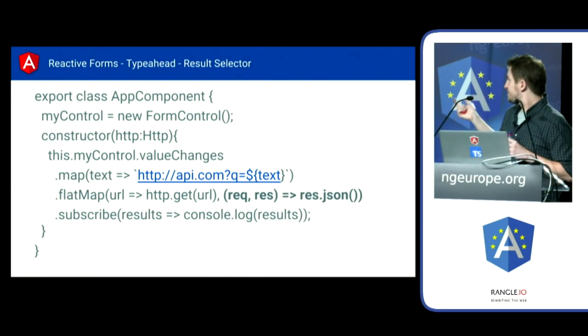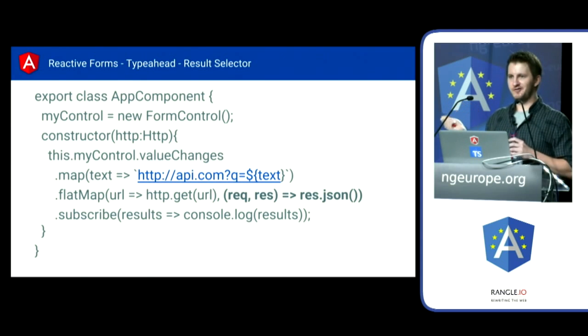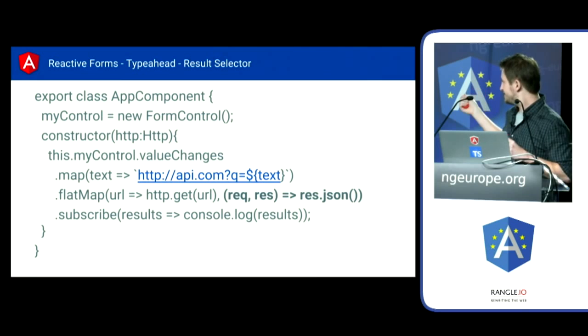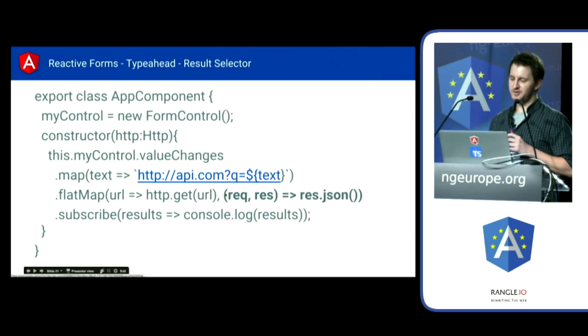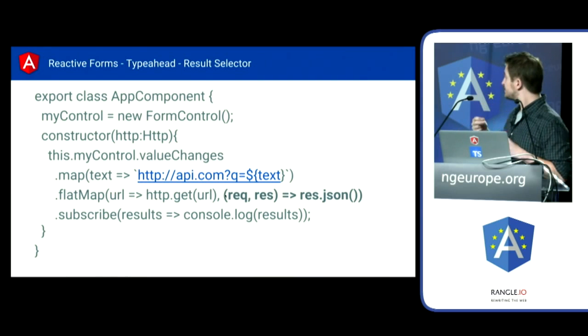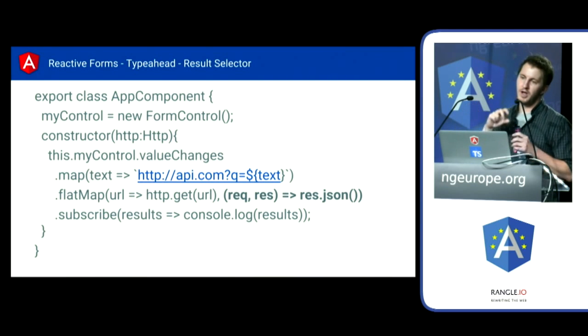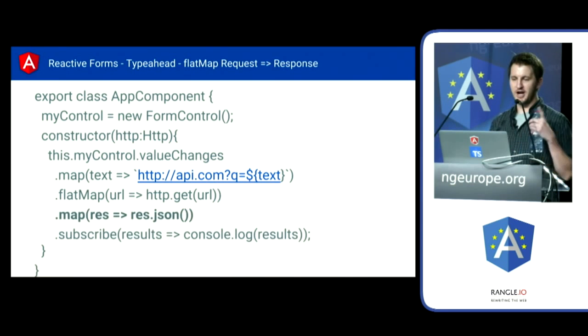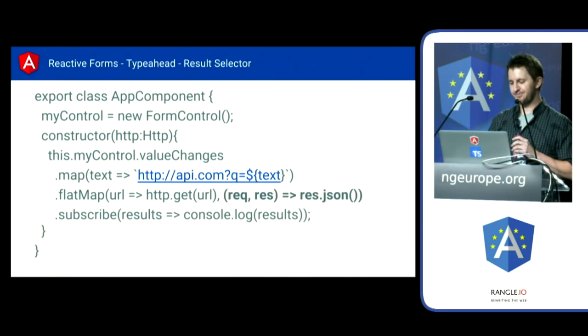Just a little trick, if you've been doing this before: Ben Lesh, who does all of our RxJS stuff, always yells at me because I forget to show this slide on stage, so I'm going to show it today. FlatMap has this really neat second property here, which allows you to do what's called a result selector. This allows you to do an extraction, a transformation inside of FlatMap. So it just saves you from writing this extra line of code, right? So again, top to bottom, start with the text, turn it into a URL, take that URL, turn it into a request. And now what we're getting out here is the array of JSON responses that we want, right?